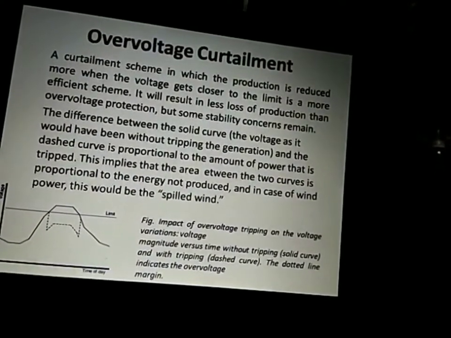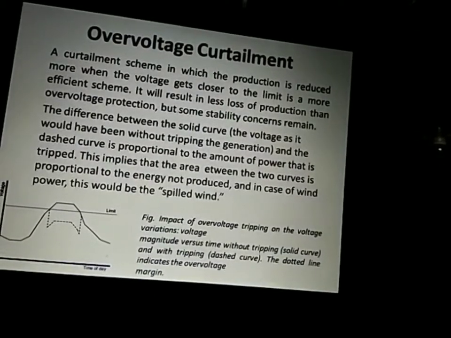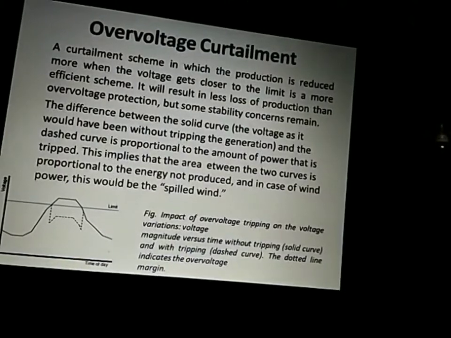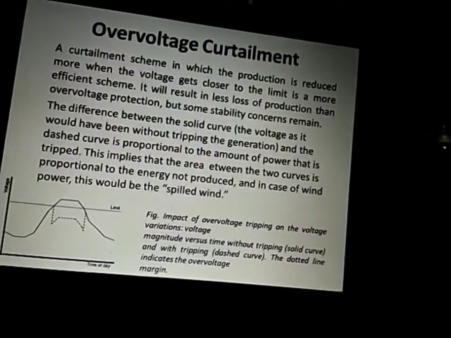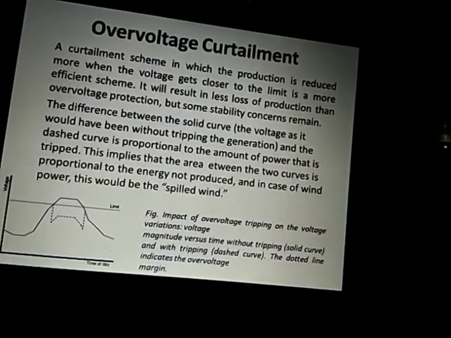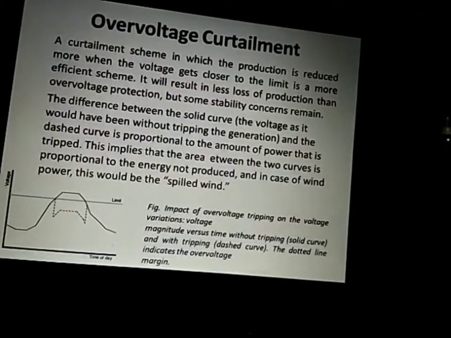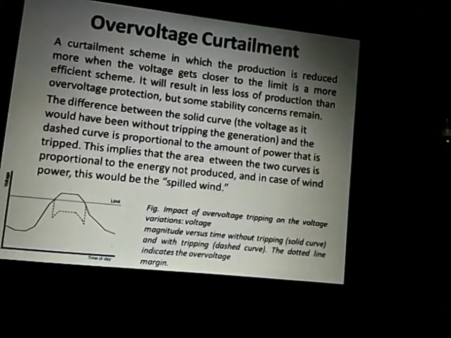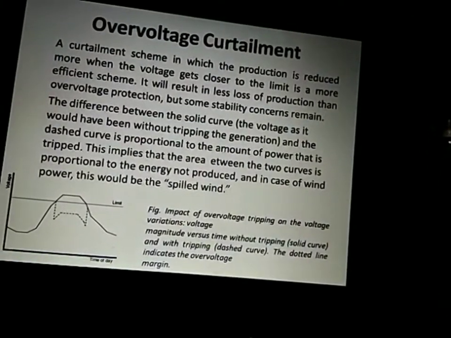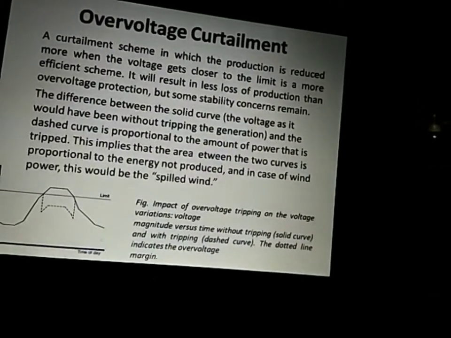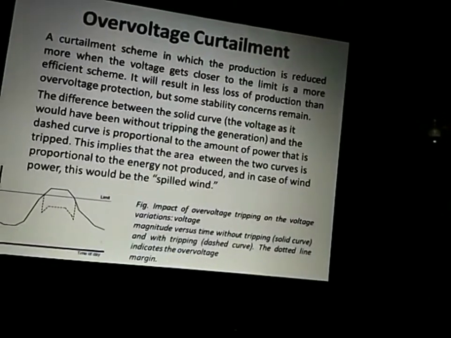The difference between the solid curve, which you can see in the graph, and the dashed curve is proportional to the amount of power that is tripped. This implies that the area between the two curves is proportional to the energy not produced, and in the case of wind power this would be spilled wind. Voltage magnitude versus time without tripping.